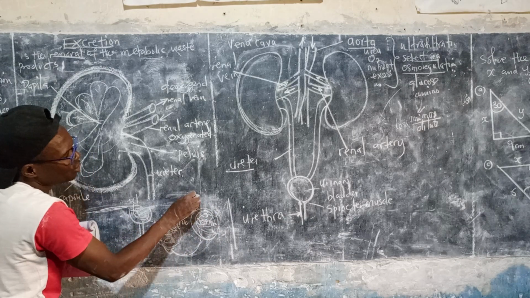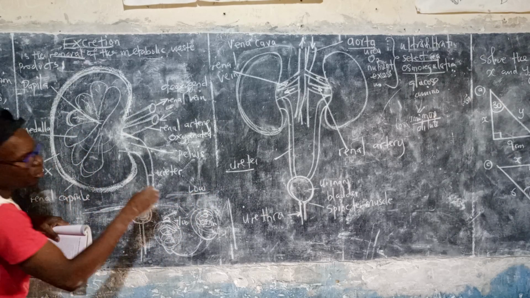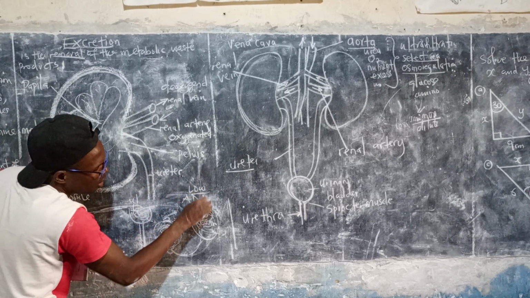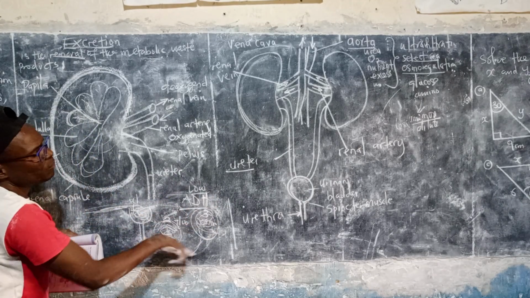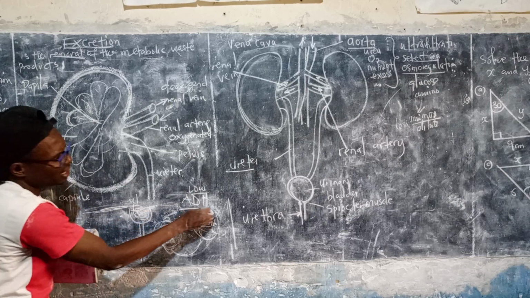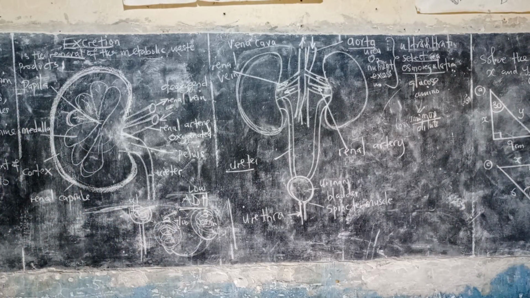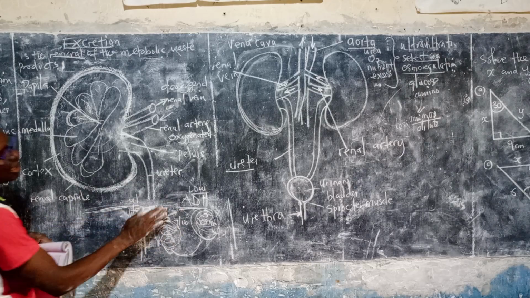This is when you have low water levels in your body: the pituitary gland will secrete a hormone called antidiuretic hormone, ADH, so that it reabsorbs water. But if there is too much water in your body, is ADH produced? No. But I'll come into the details tomorrow. Let me save this one for tomorrow.